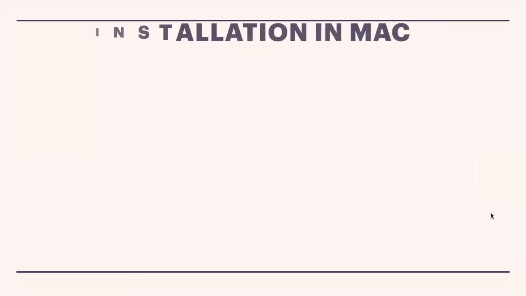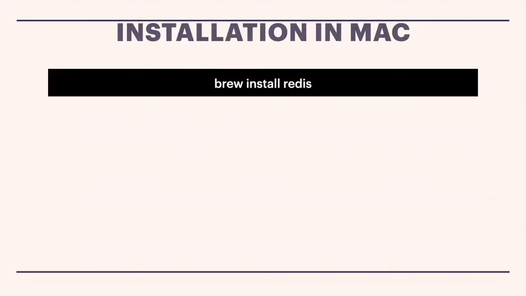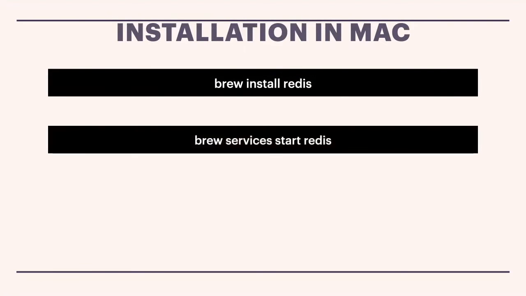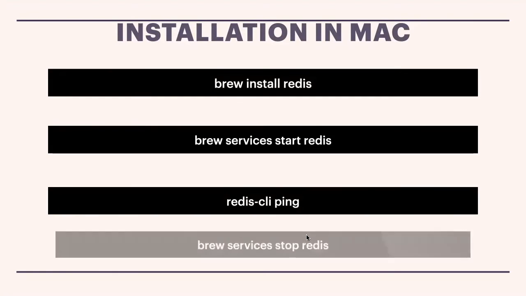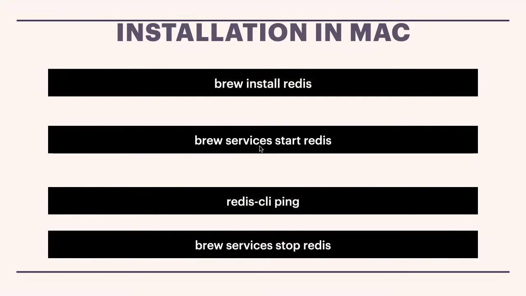If anybody is using macOS, installation is very easy, and we have to use the command brew install redis and brew services start redis. This is one way of installing it, guys. And you can start the Redis services. After that, you can use redis-cli and ping, and we'll get the answer PONG. That means it is successfully installed. And if you want to stop the services, we can use brew services stop redis.